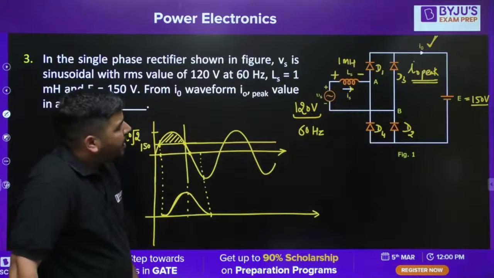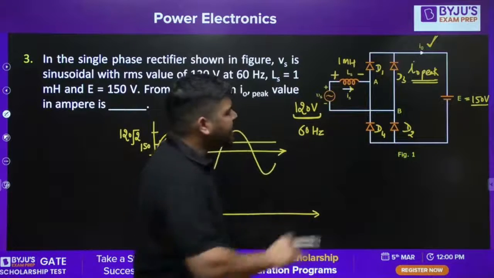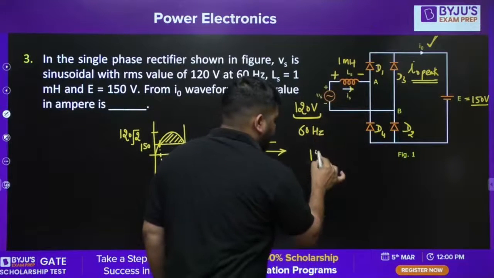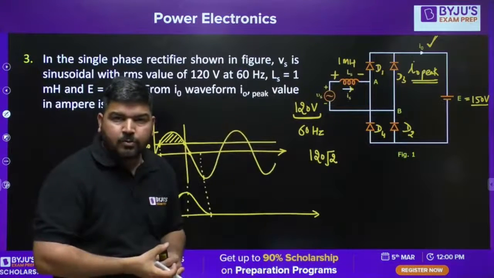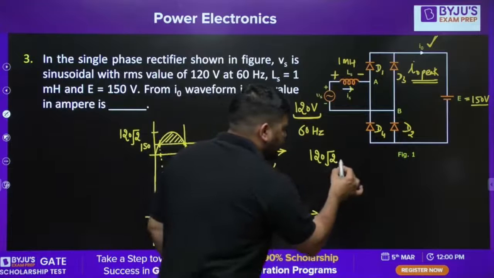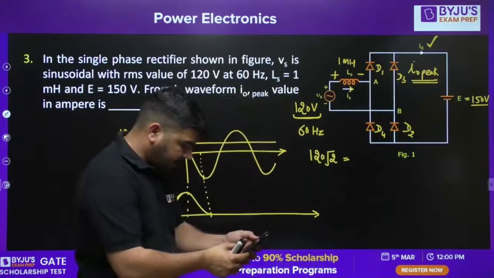Okay, first, this is the RMS voltage. We know that. What is the maximum value of the supply voltage? Maximum value is 120 root 2. Now what is this 120 root 2 value? If you calculate 120 into root 2, let me check this numerical value.